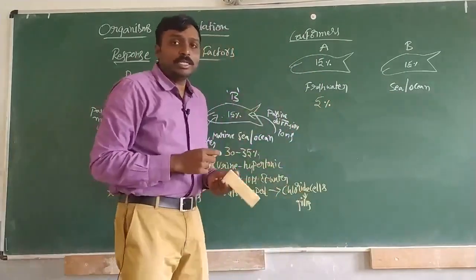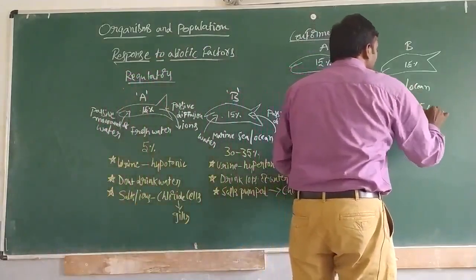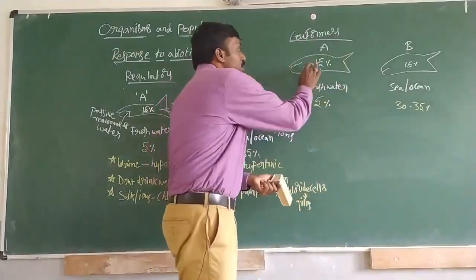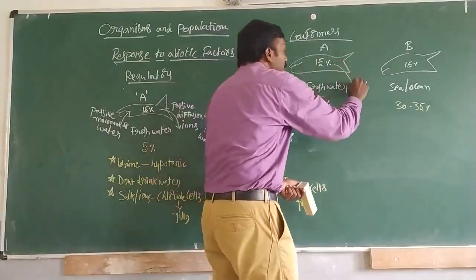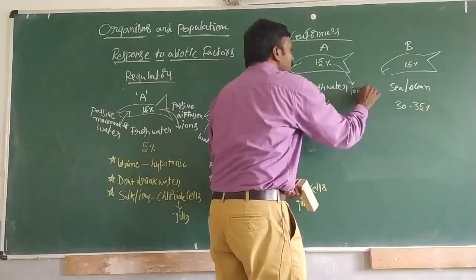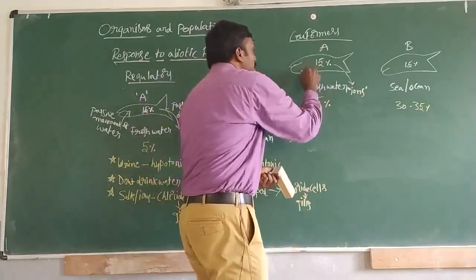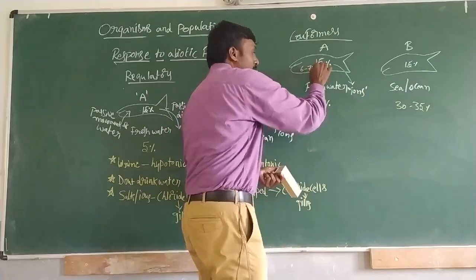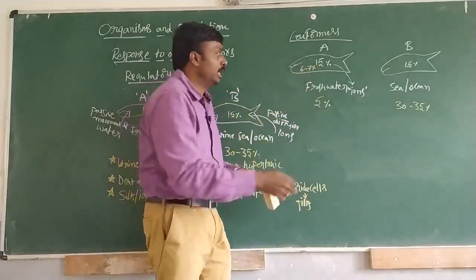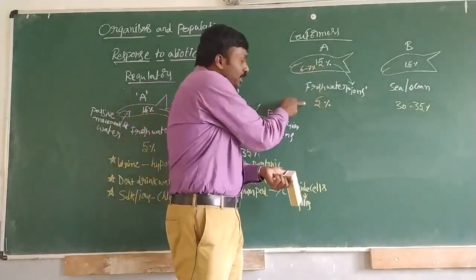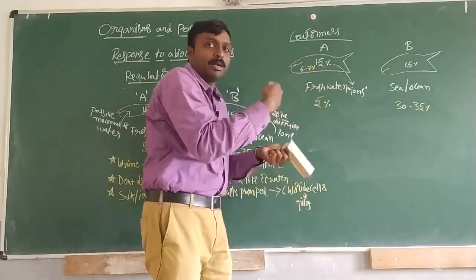The freshwater salinity is 5%. In case of marine waters, 30 to 35%. So this fish which is living in freshwater, now what does it do? It will keep on reducing or sending out these ions, and let us say it reaches around 6% or 7%, which is almost equal to the surrounding concentration. Okay, so it is adjusting with its surroundings by releasing, by excreting the ions, pumping out the ions.